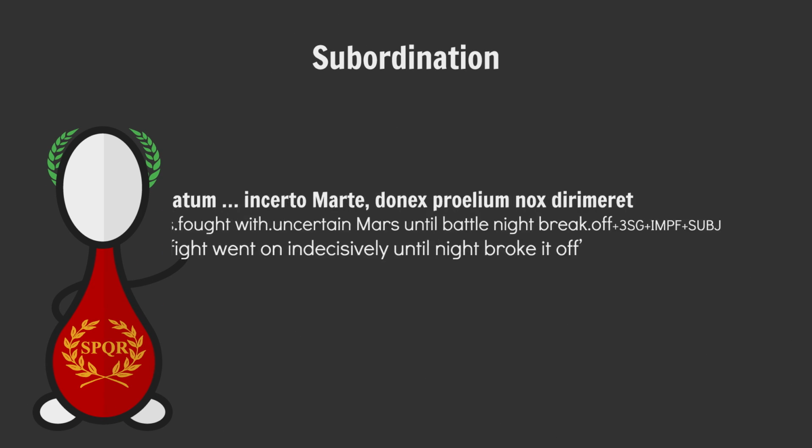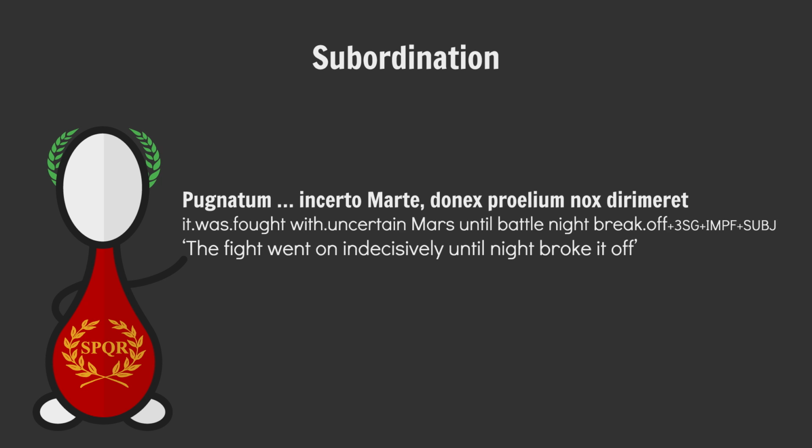And finally, another important function of the subjunctive is to show subordination. That is, it's the mood that most often crops up in subordinate clauses. The fight went on indecisively until the night broke it off. Sometimes the subordinate clauses are indeed irrealis, so marking them with the subjunctive would be appropriate, but at least in this case, it's all realis, making the subjunctive a marker of subordination and nothing else.